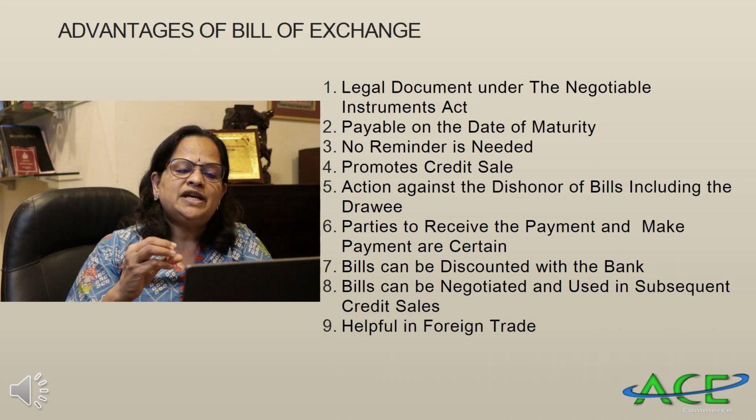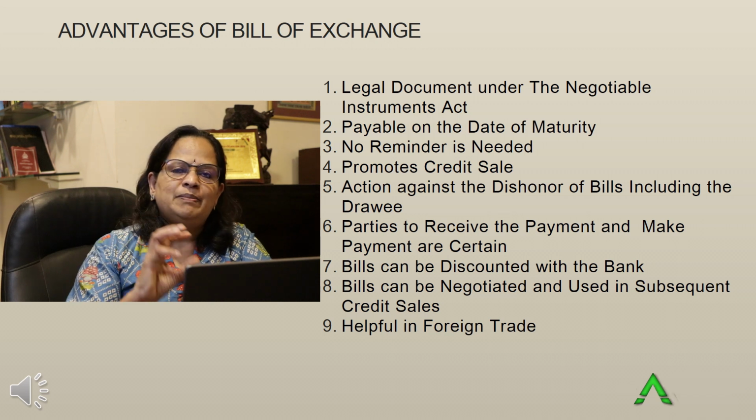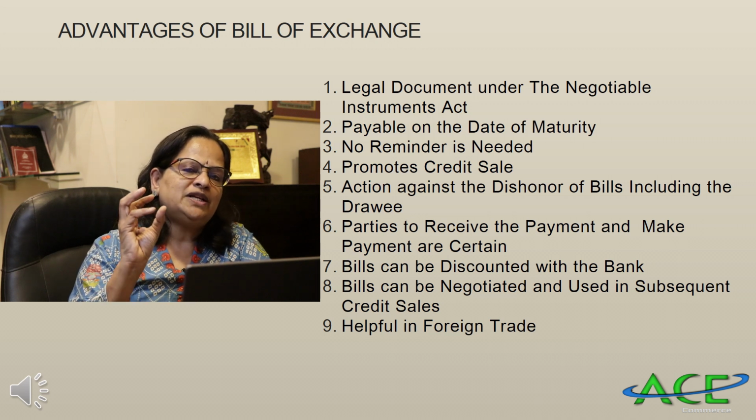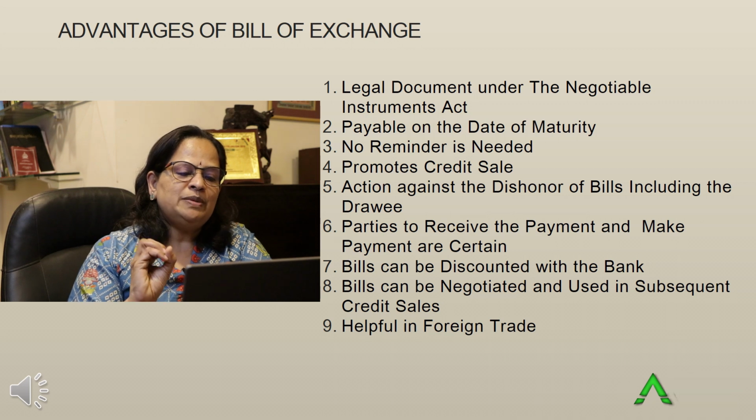Next is action against the dishonor of bills, including the drawee. If the bill is dishonored, the parties involved will get legal punishment. Now, the parties to receive the payment and make payment are certain. The last features also we have seen, that whoever the parties involved, whether it's a 3-party bill or 2-party bill, the individuals should be certain.